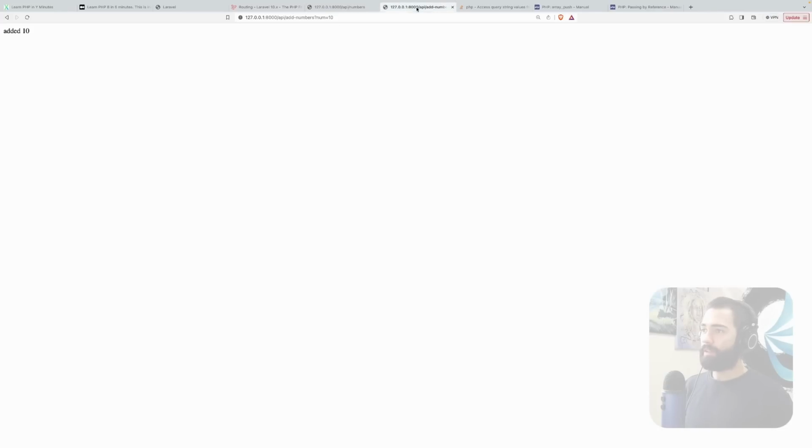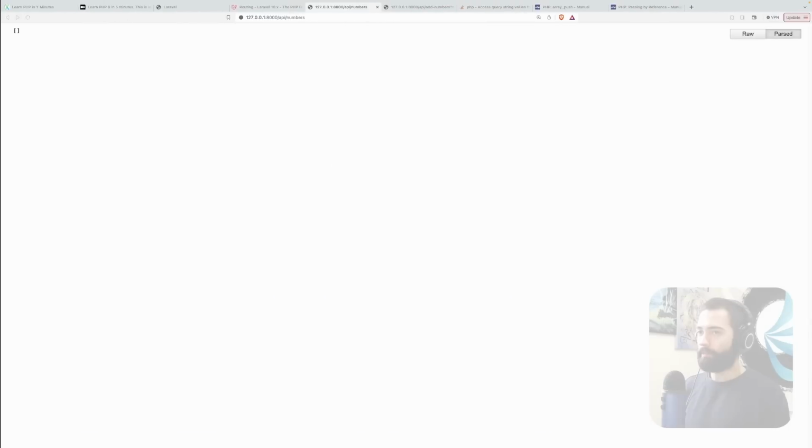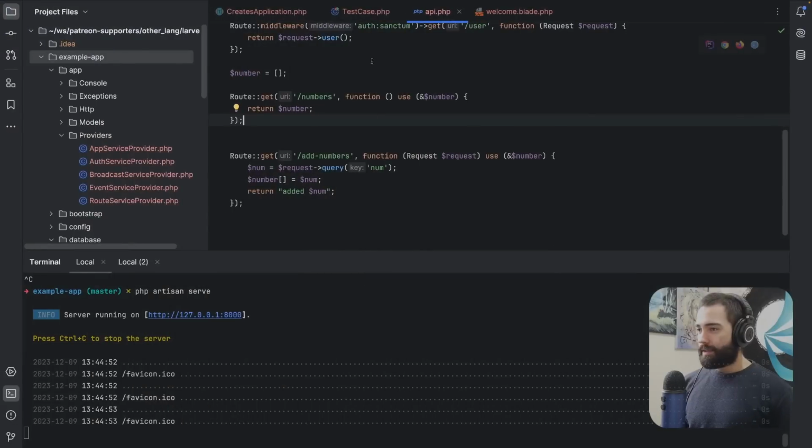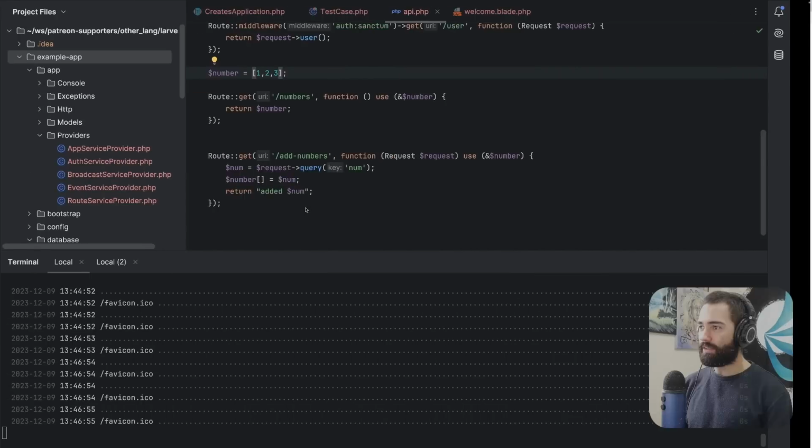So num10 still not adding it. Added. Do I have to pass it over here by reference as well? No. What? And that is exactly what I'm doing. So I'm having a little bit of a conundrum here. Let's put some original values into there and just make sure that the thing is actually being serialized correctly.